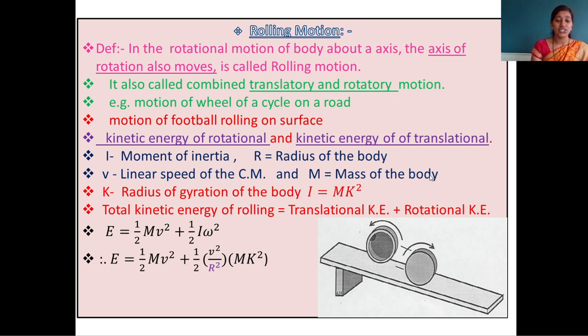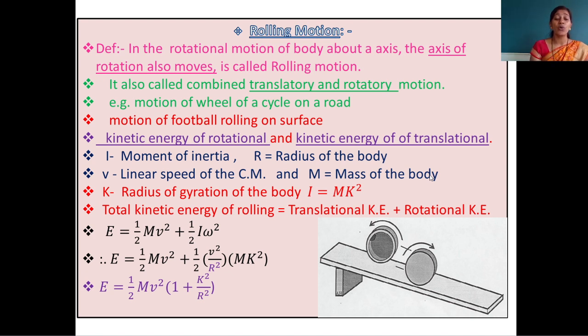What is the value of I? In bracket, mk square. If you observe both terms in the equation, common terms are present there. So we are taking the common terms out from the two terms. E is equal to 1/2 mv square, it is common. So in the first term, 1 is left. So in bracket, 1 plus what is left in the second term? k square upon r square. So this is the expression for kinetic energy of a rolling body.